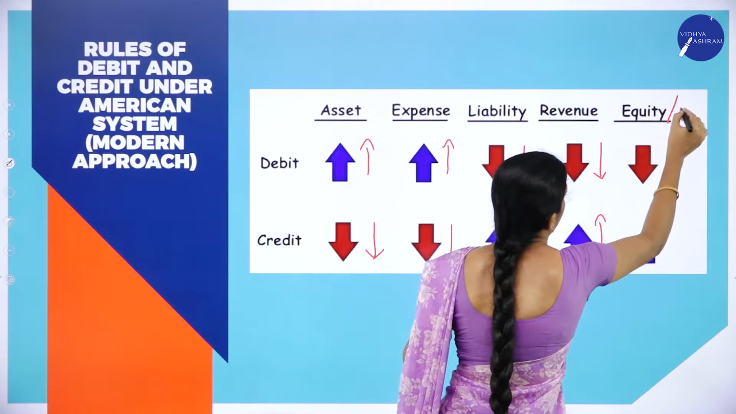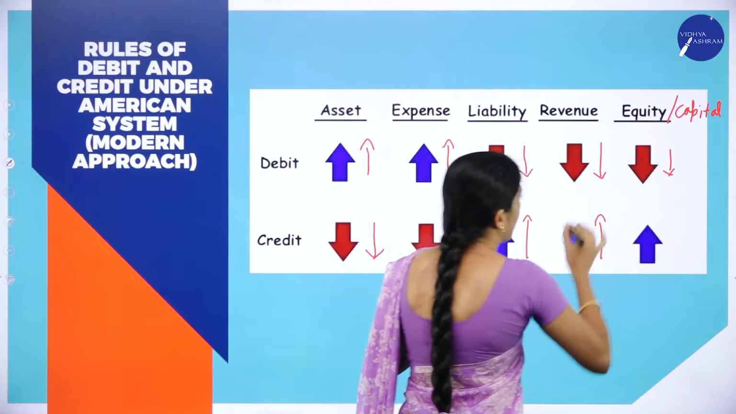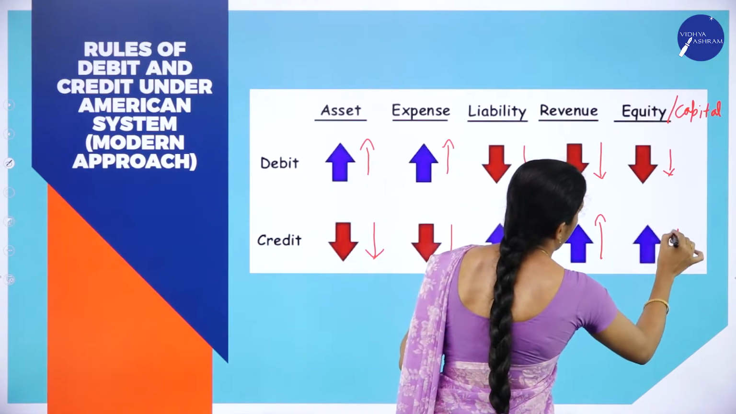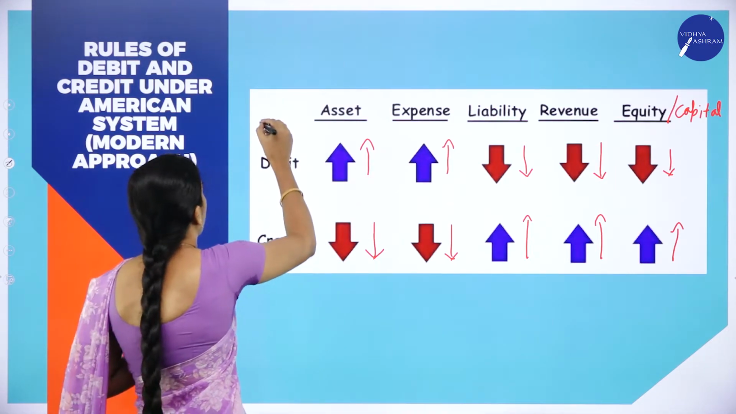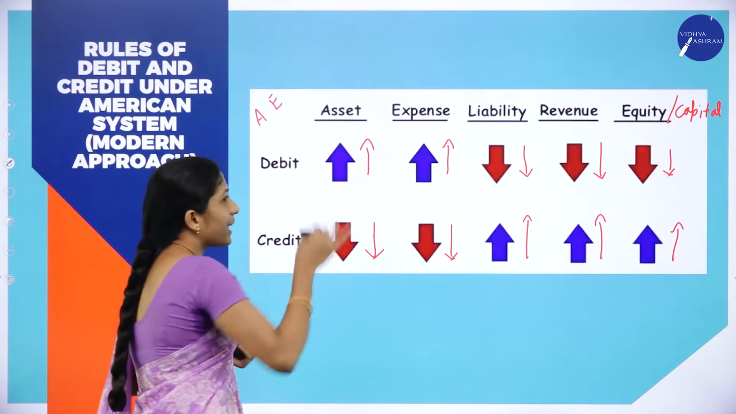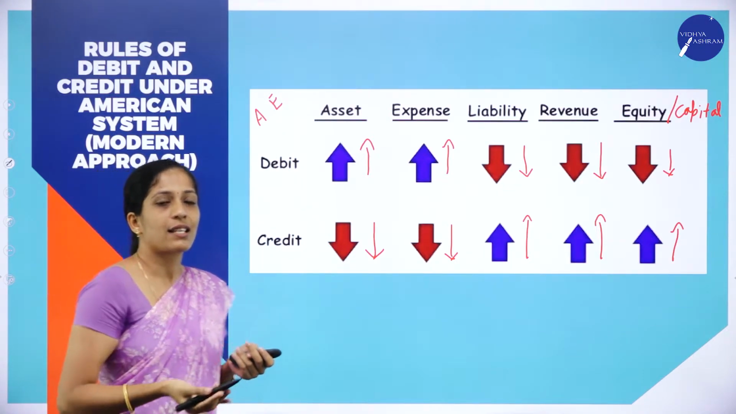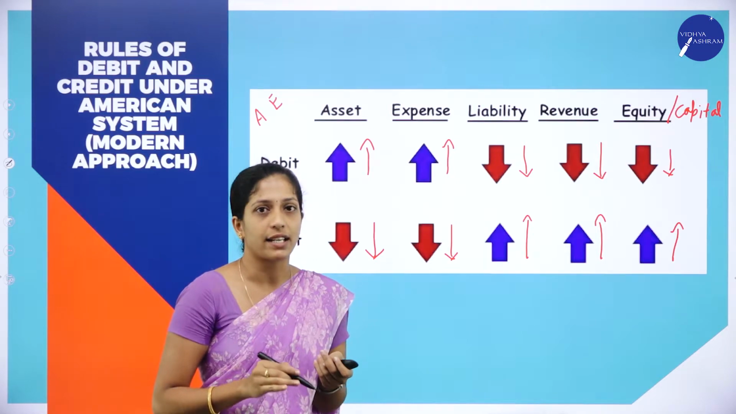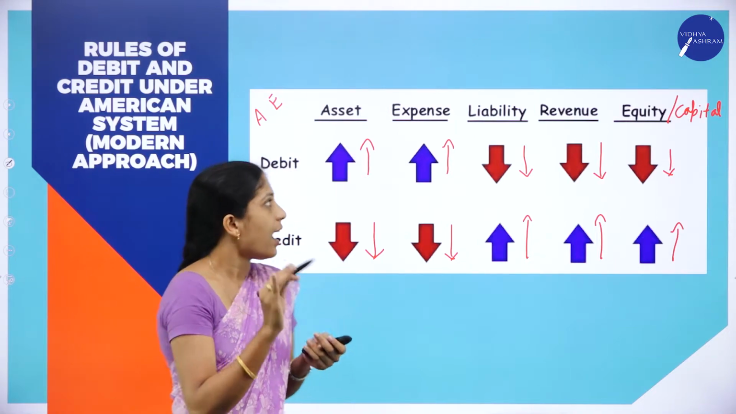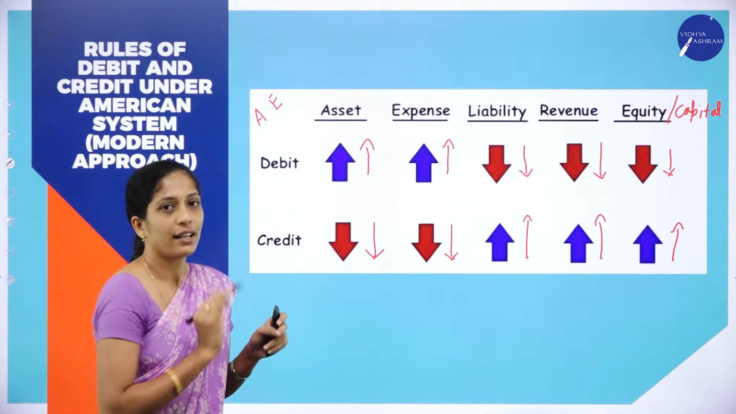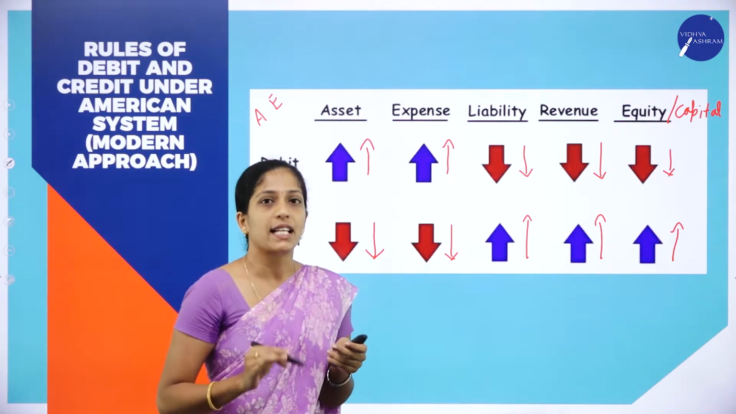Next, equity, which is also called capital. Decrease in capital is debited and increase in capital is credited. So this is the golden rule. As I told you, just remember A and E. Increase will be debited and decrease will be credited for assets and expenses. Increase in asset is debited and decrease in asset is credited. Increase in expenses is debited and decrease in expenses is credited. Other than that, liability, revenue and capital, increase will be credited and decrease will be debited.